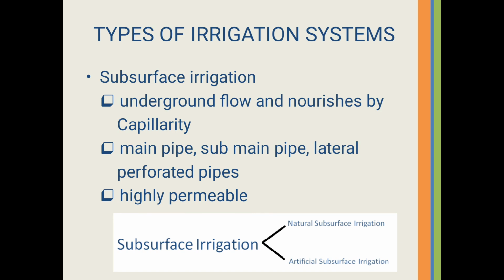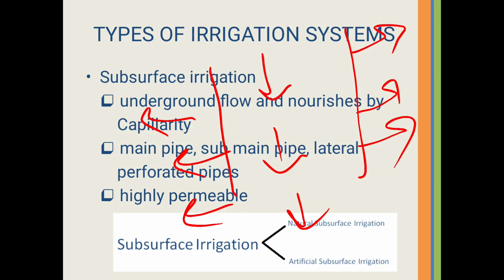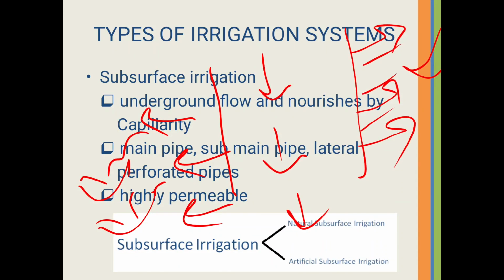Natural subsurface irrigation means leakage of water from channels during its passage through subsoil, underground soil, beneath the surface. So the subsoil irrigates crops sown on lower lands. Here if there is a crop, it is watered by this seepage water, leakage of this water. This is known as natural subsurface irrigation. Next is artificial subsurface irrigation.